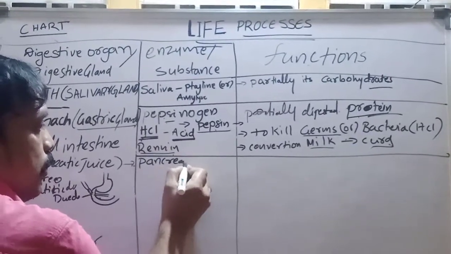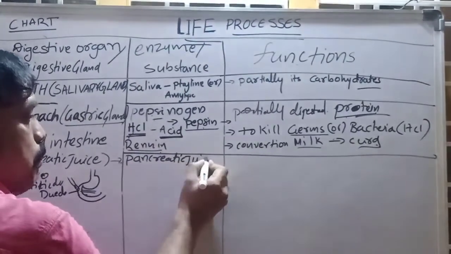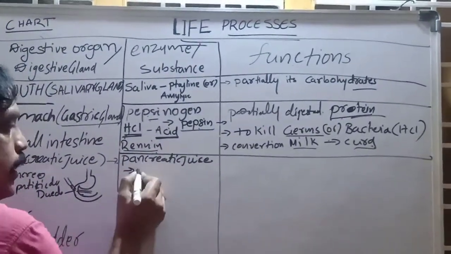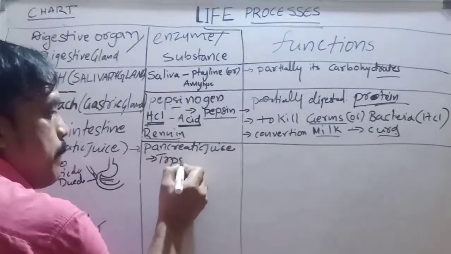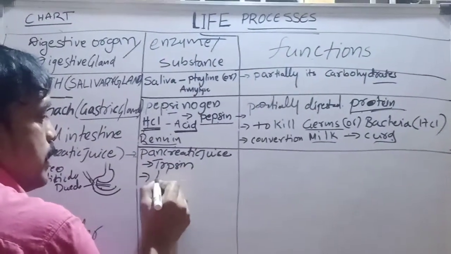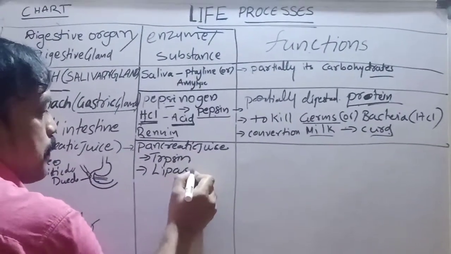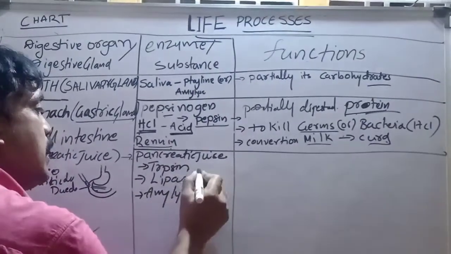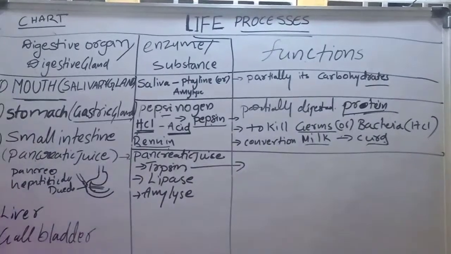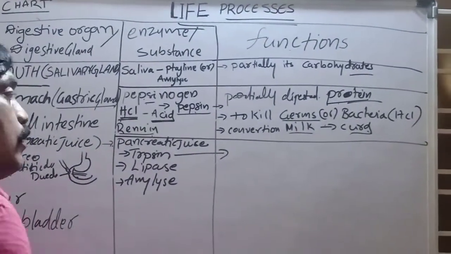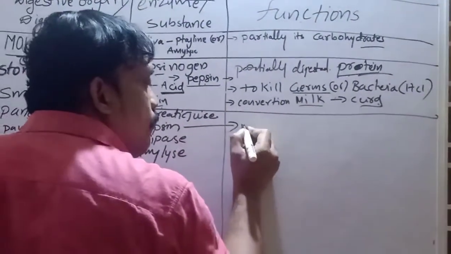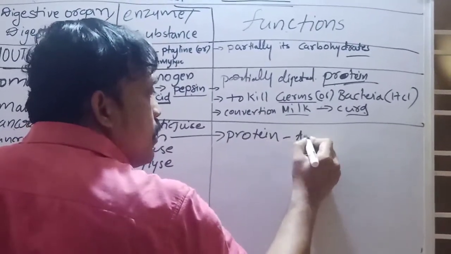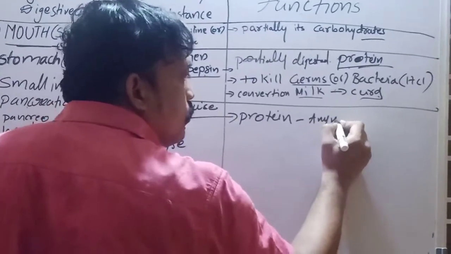In pancreatic juice, three types of enzymes are released. What are they? Trypsin, lipase, amylase. These three enzymes are released by the pancreas. Trypsin is useful for the total digestion of proteins. It digests the proteins into amino acids.